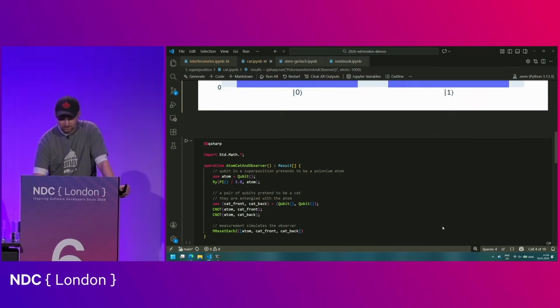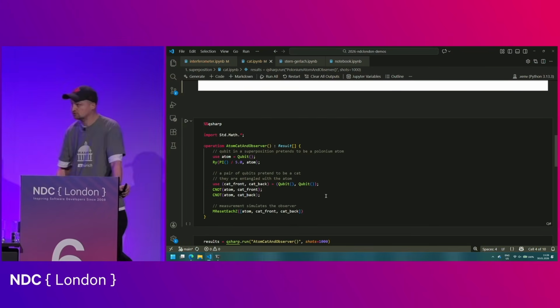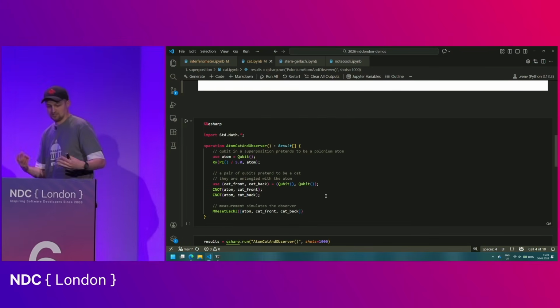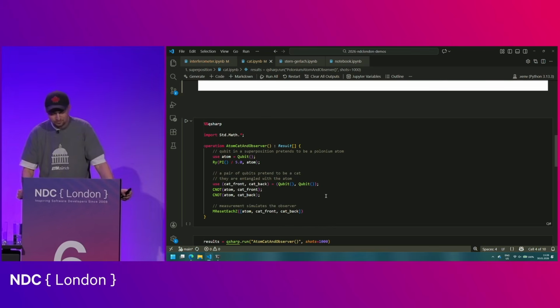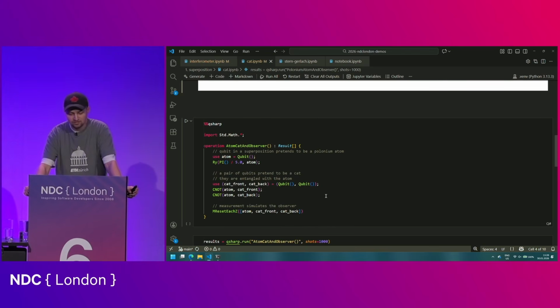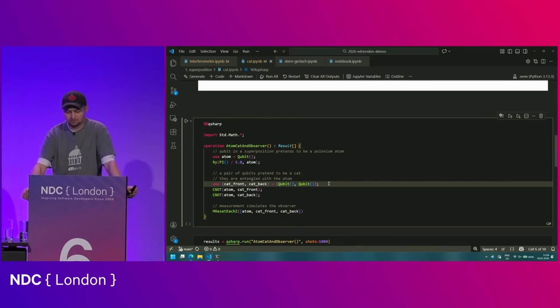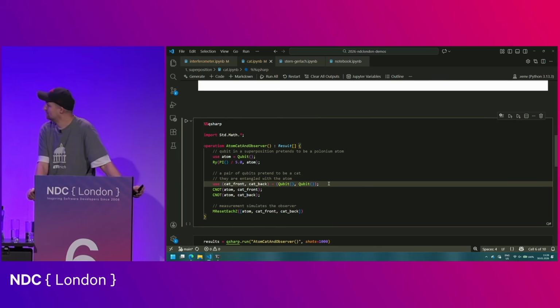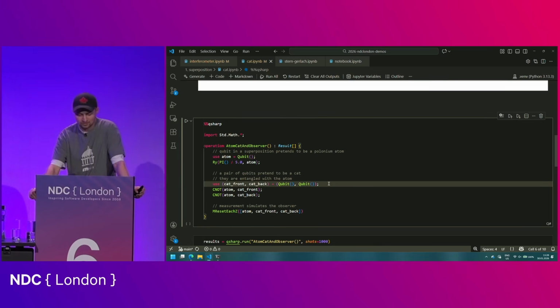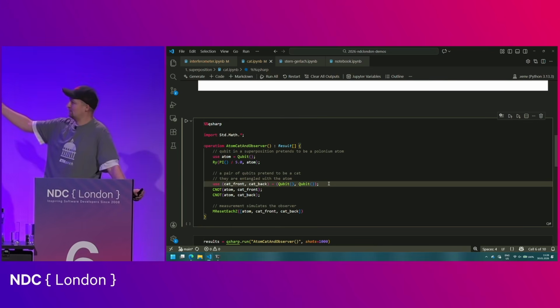And now let's connect a cat to this. And this is where we have to squint our eyes a little bit because the modeling capabilities are limited, because we cannot model too many qubits because it's computationally too intensive. But for our purposes, we will imagine that the cat consists of two particles. So we will model the cat with two qubits, like the front of the cat and the back of the cat. And we are basically going to connect the cat to the atom.